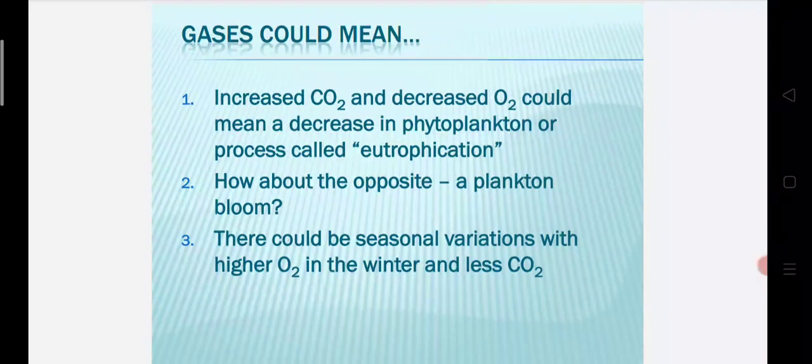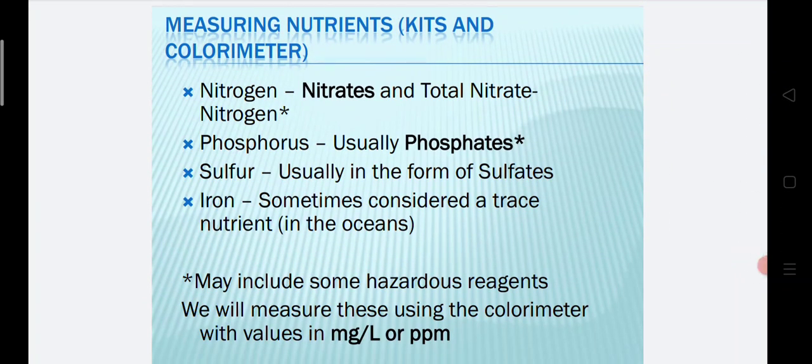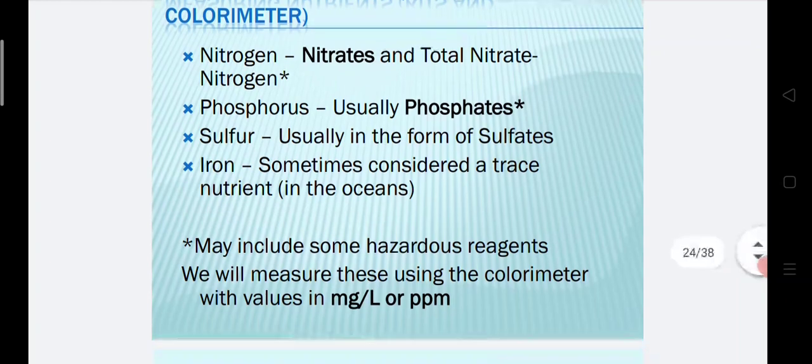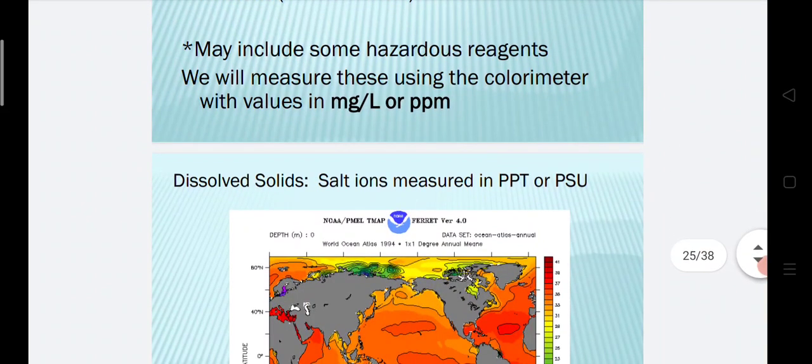How about the opposite, a plankton bloom? There should be seasonal variation, with higher O2 in the winter and less CO2. Measuring nutrients, with a kit and colorimeter: nitrogen, nitrates and total nitrogen; phosphorus, usually phosphates; sulfur, usually in the form of sulfates; iron, sometimes considered a trace nutrient in the ocean. These may include some hazardous reagents. We will measure these using the colorimeter with values in milligrams per liter or ppm.